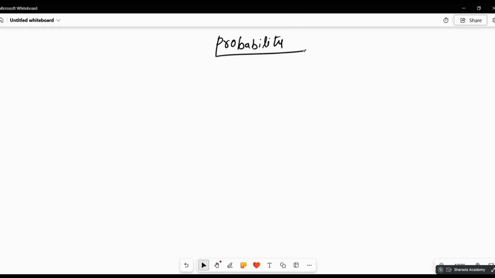Okay. So probability means the chance of occurring of an event. What is the chance of that event occurring? We call it probability.